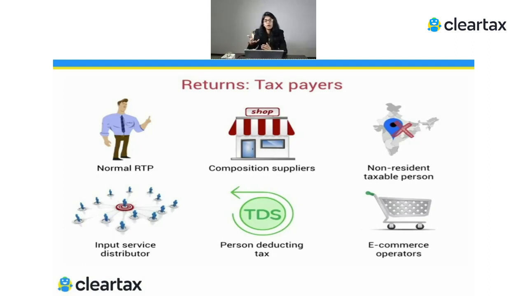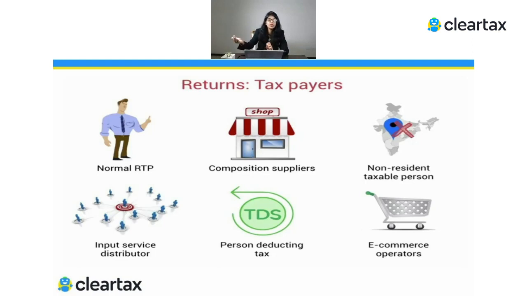Basis that, and also whatever purchases he has actually made, he will raise invoices to the branches. So he will raise an ISD invoice, and now these branches, basis this ISD invoice, will actually claim the ITC.